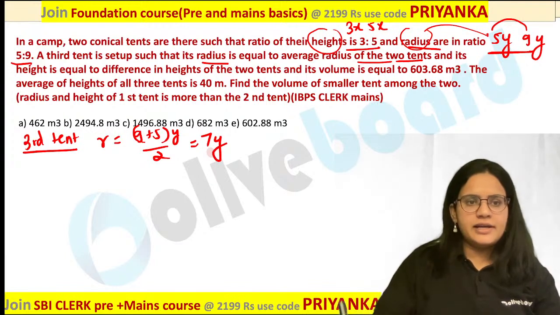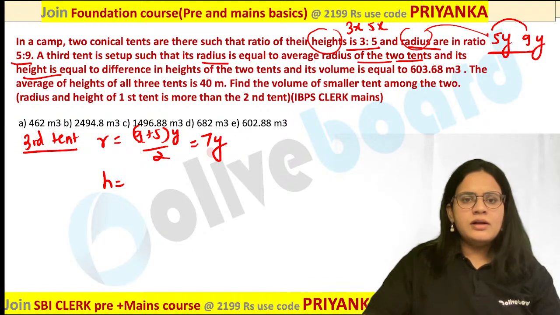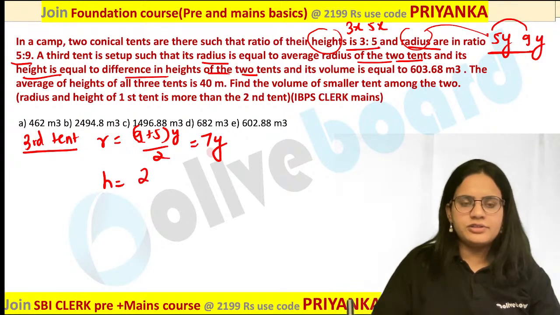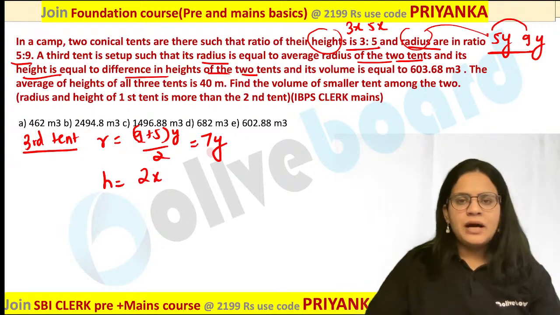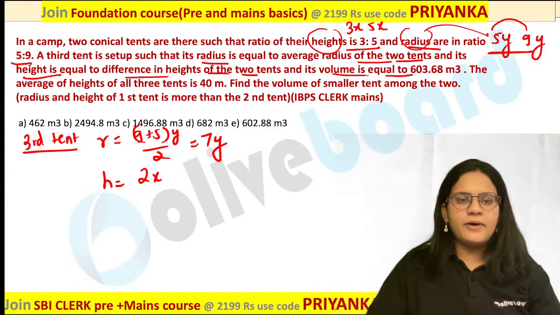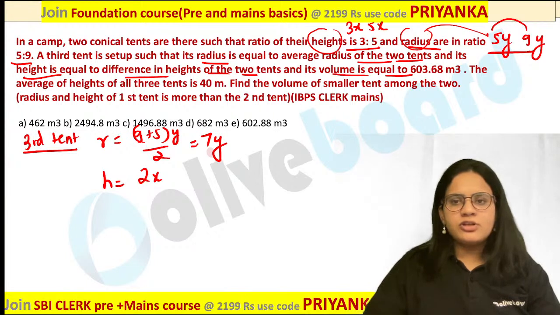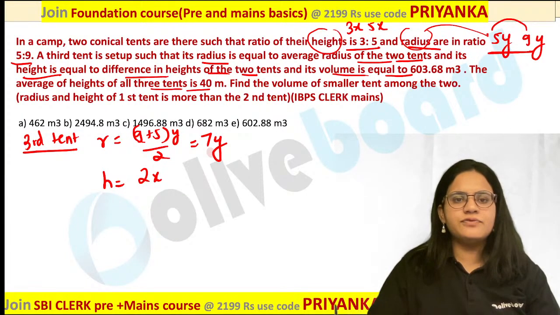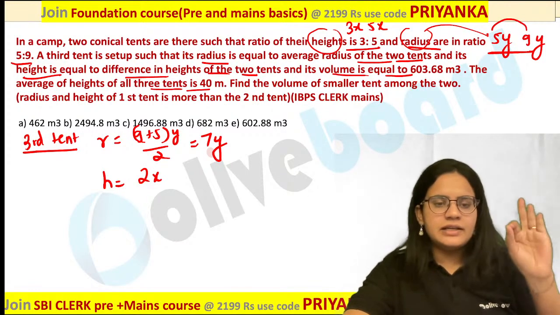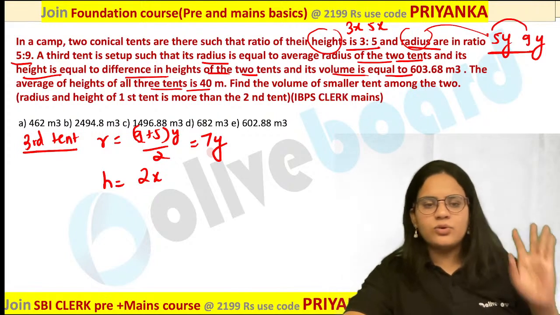And what about the radius? What about the height? Can you tell me what would be the height now? Simple one, they have given you, it is equal to the difference in the heights of the two tents. So what will be the difference? 2x would be the difference. Now they have provided me the volume is equal to 603.68. First of all, they have given you the average height of all the three tents is 40 meter. Now based on this value, can anybody tell me what would be the value of x over here?